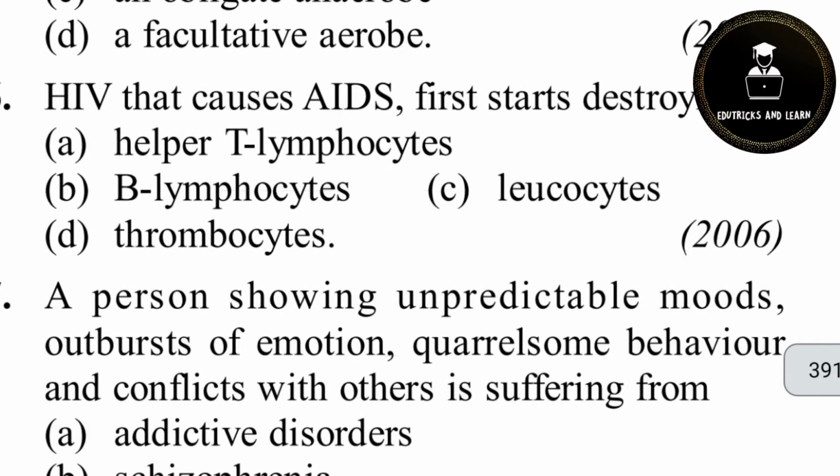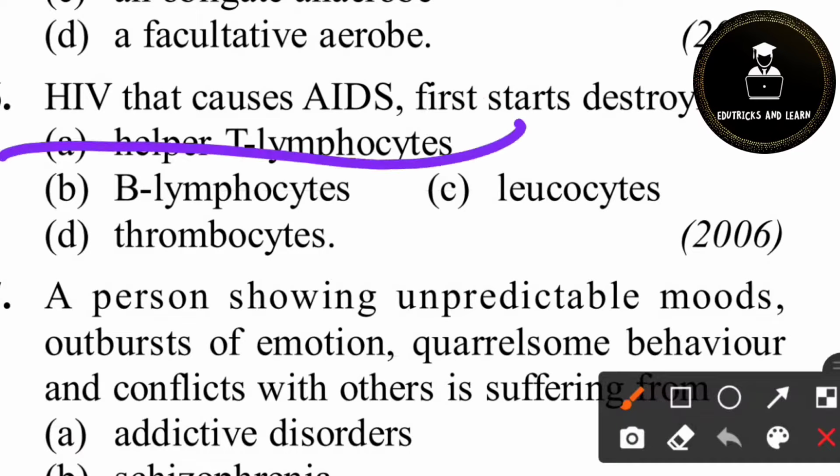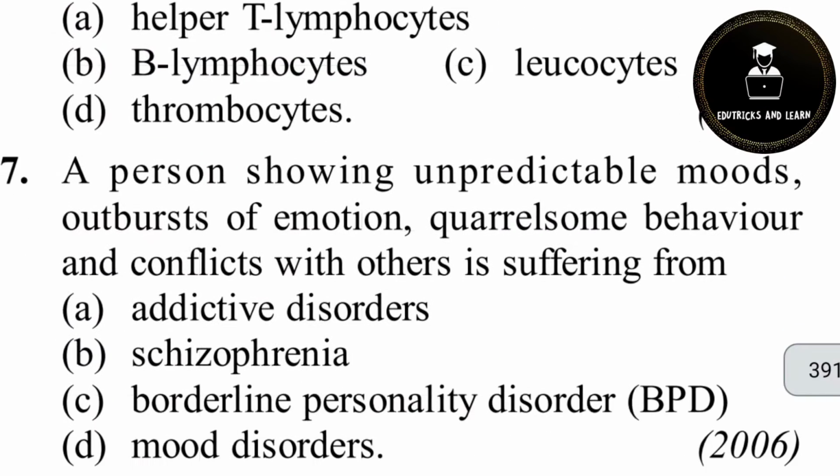46th question. HIV that causes AIDS first starts destroying... It is a repeated question. The answer is helper T lymphocytes, because we know that when HIV first enters our body it starts to attack helper T lymphocytes. These helper T lymphocytes become the factory of new HIVs. So helper T lymphocytes give rise to more new HIV virus. So for the 46th question, option A is the correct answer. Helper T lymphocytes.